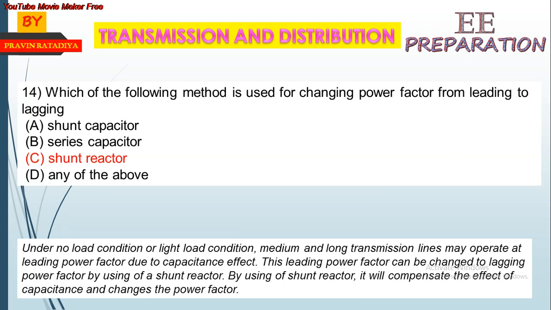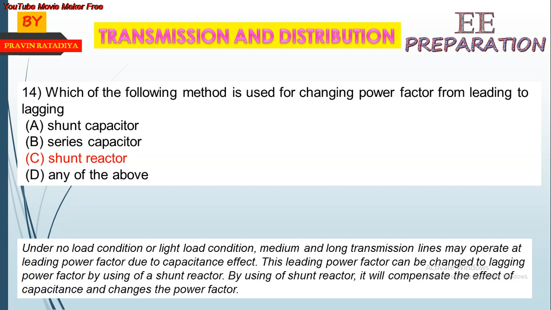Which of the following methods is used for changing the power factor from leading to lagging? Shunt reactor is used for changing power factor from leading to lagging.